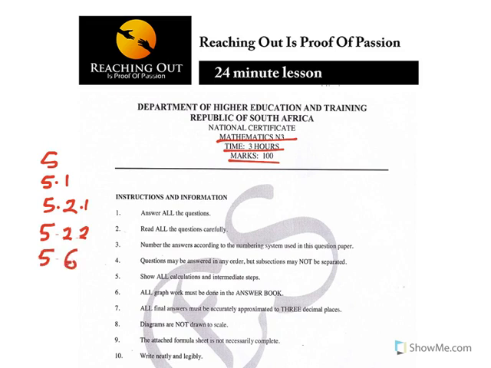Now, before you can move on maybe to question 3, in question 3, you also answer all the subsections, maybe from 3.1 to 3.8. That's what they are saying. When you are starting a question, you must finish the whole part of that question so that you don't cause some confusion. Number 5, show all calculations and intermediate steps.